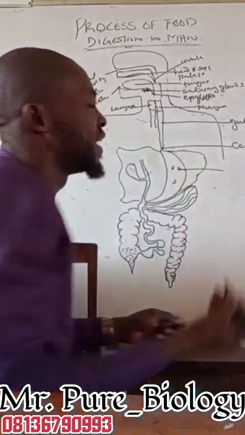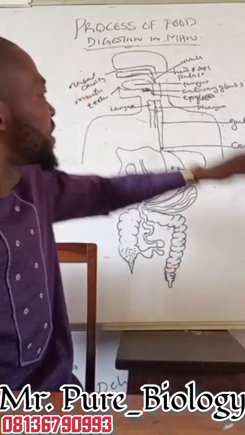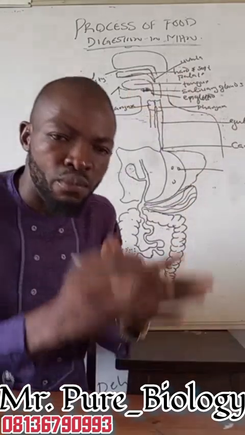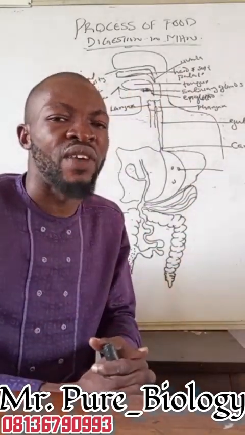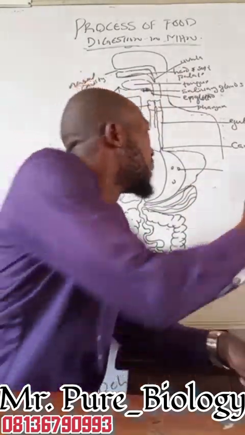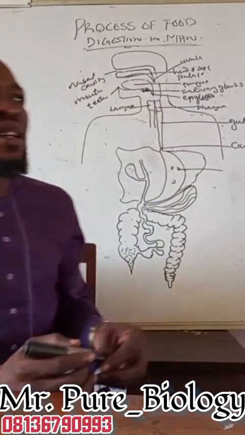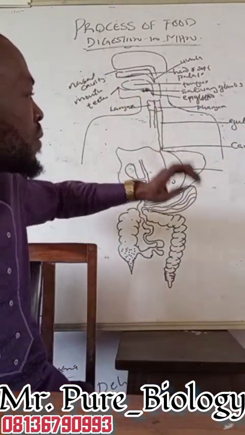Now, when the food enters into the stomach, initially we said the food will be mixed up with the saliva here, and when a morsel of the food has been mixed up with the saliva, it turns to what we call a bolus. The food turns to bolus. It is now the bolus that will get into our stomach.